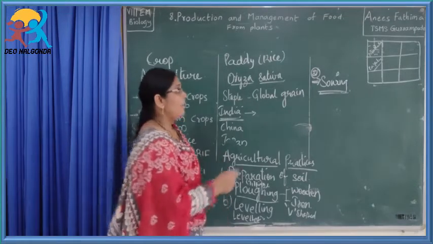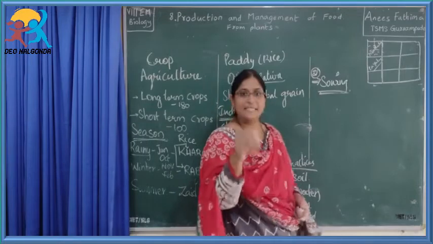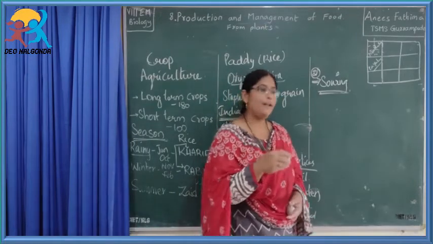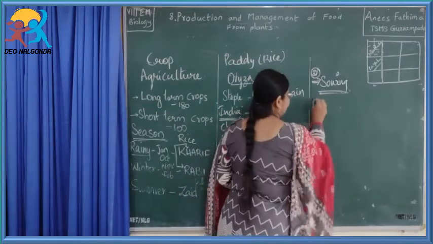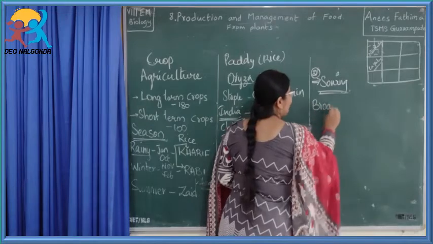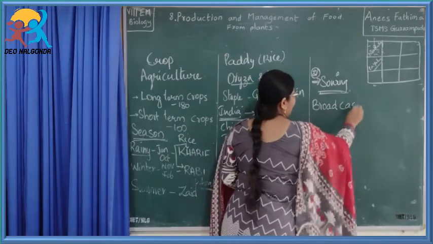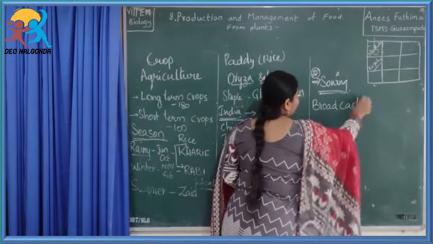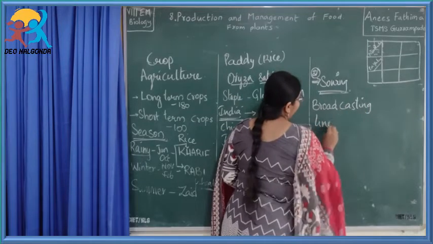Now, let us see how the sowing process is done. Sowing is normally done by two methods: broadcasting and line sowing.